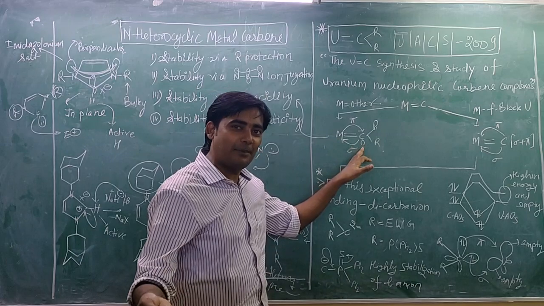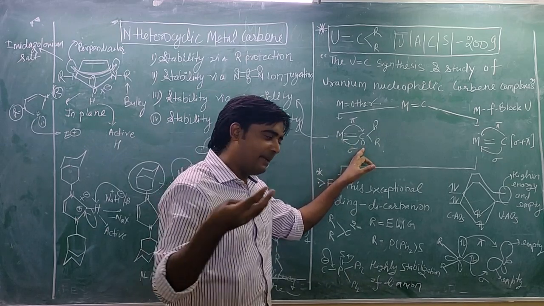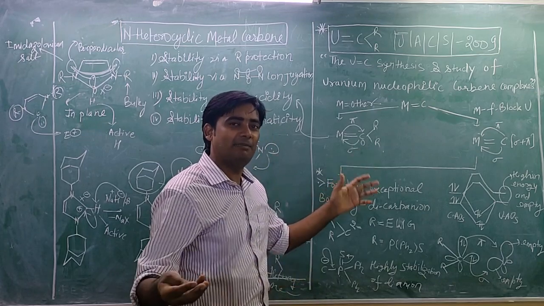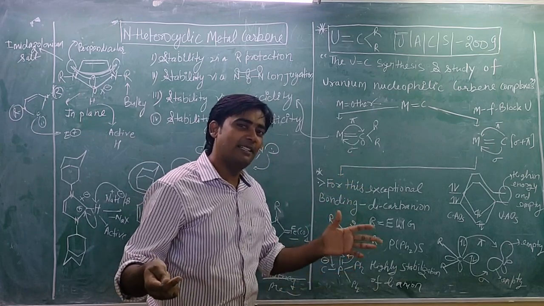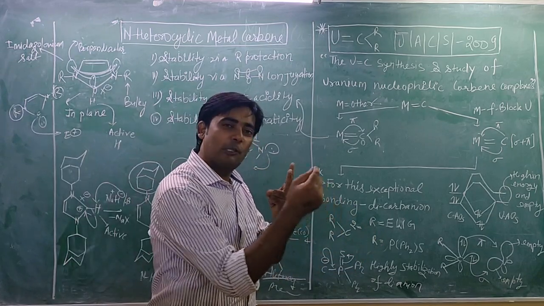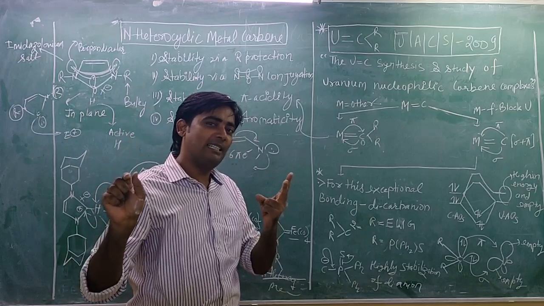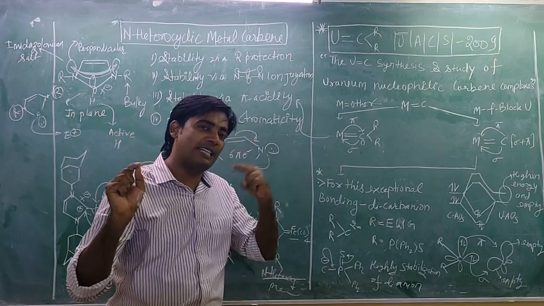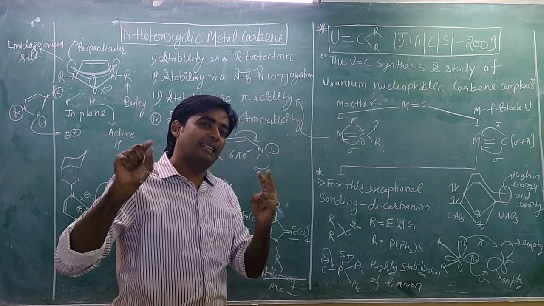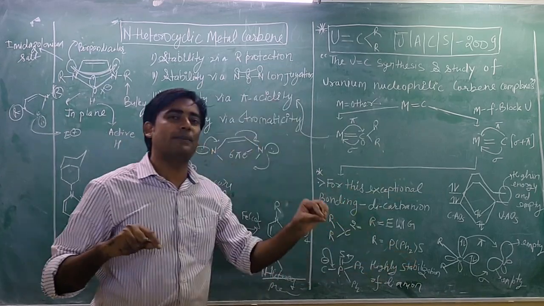Because you have studied that anytime a metal combines with carbon, any carbon ligand, maybe CO, maybe carbene, maybe carbyne, any interaction of metal and carbon, you will follow two concepts. First, the lone pair of carbon will transfer into the eg orbital of the metal. Second, the t2g orbital electron density will transfer into the p orbital of carbon.